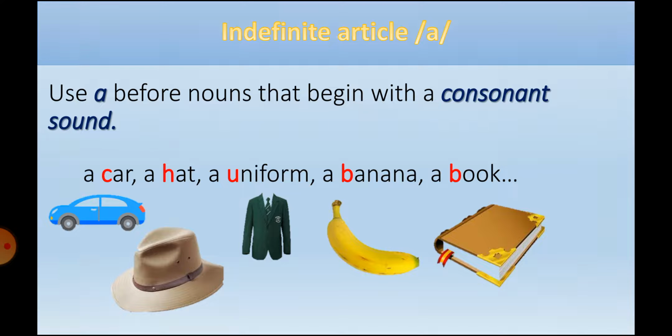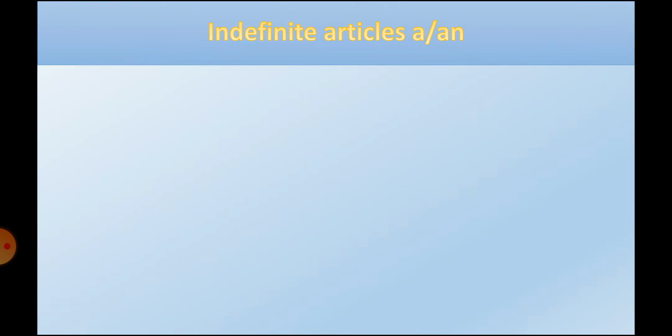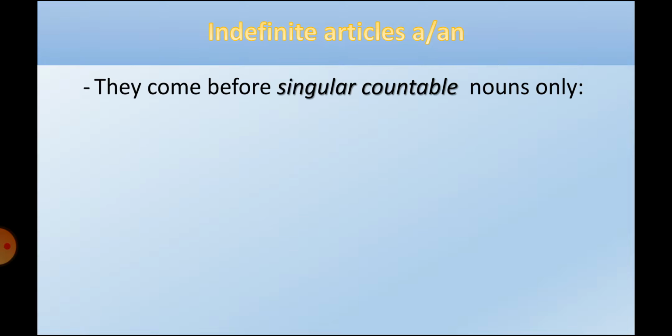That's it for the indefinite articles, a or an. Now we are talking about their uses. They come before singular countable nouns only. Just before singular and countable. So if the noun is plural, we can't use a or an. If it's uncountable, we can't use it.